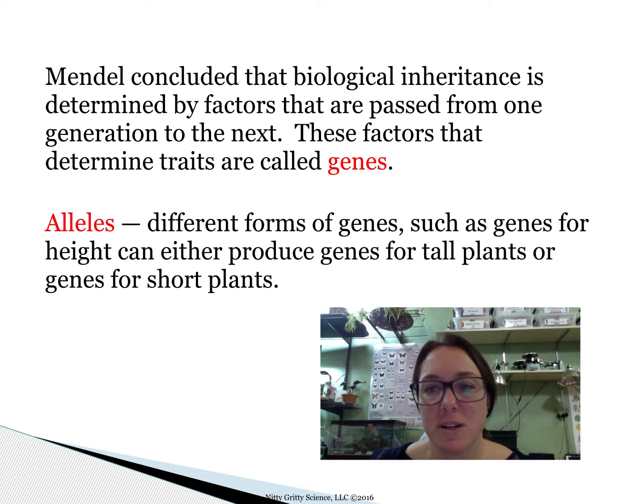In Mendel's work, he concluded that biological inheritance is determined by factors that are passed from one generation to the next. These factors that determine your traits are called genes, and you can have different forms of genes, and these are called alleles. So different forms of genes might be a height gene. Different forms of genes could be eye color, skin color, hair texture. These are all different alleles of the same gene.